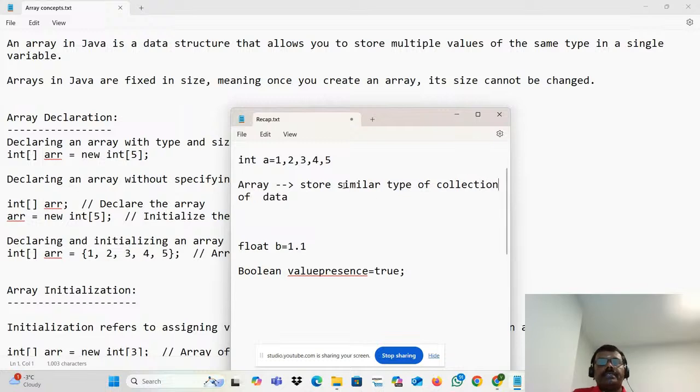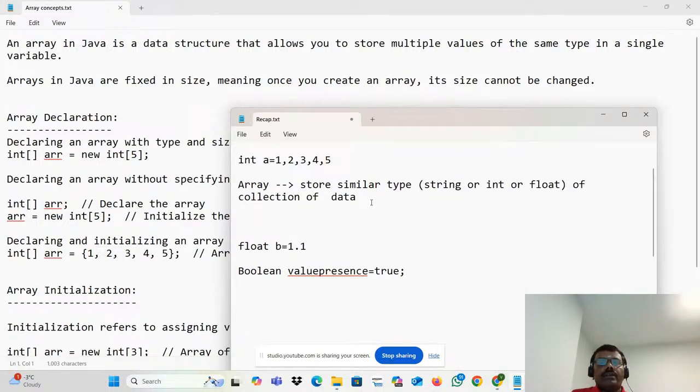What do I mean by similar? Similar means similar type, whether it is string or integer, or integer or float or anything. That is only possible. Then are you saying it is possible to store similar type of data? Yes. Then what is the term they are calling it?